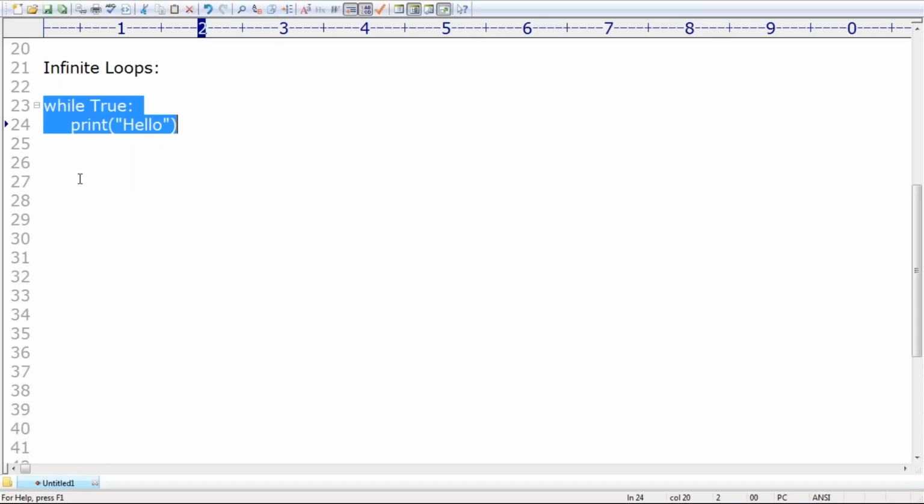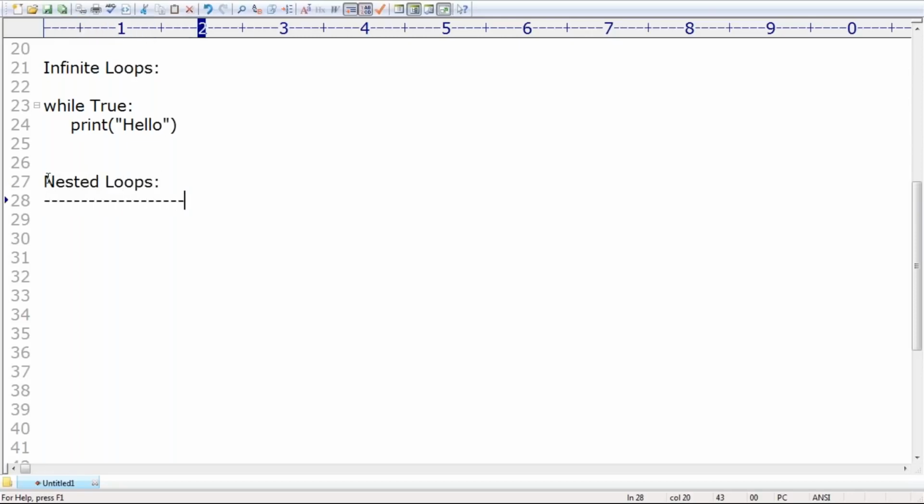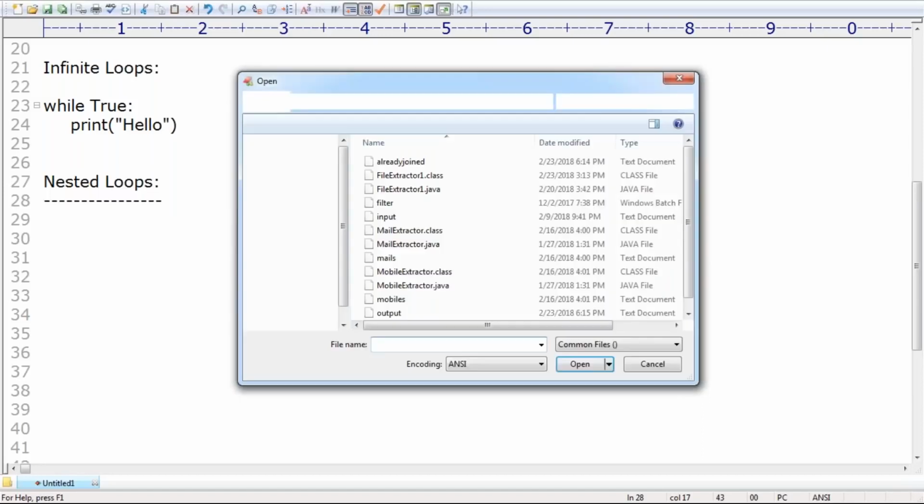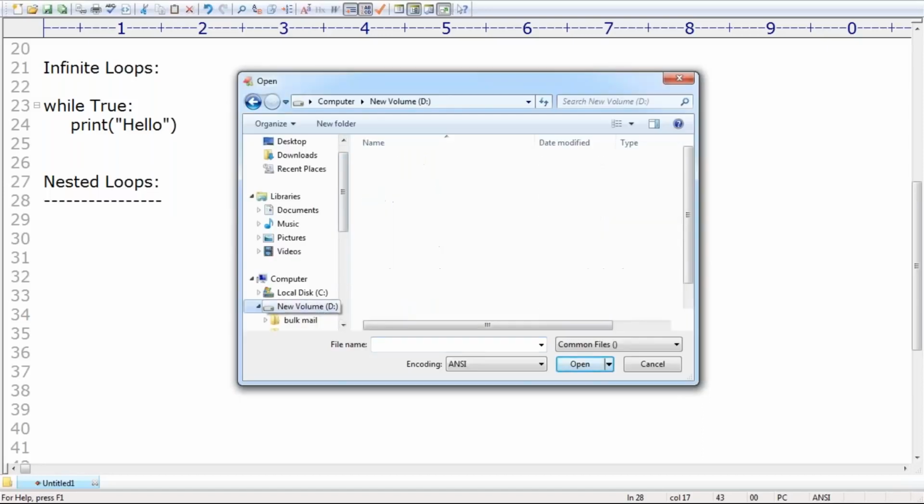What is the next topic we require to talk about? Even I covered nested loops also. Inside a loop, we can take another loop. Such types of loops are by default considered nested loops. Remember that. How can you use the nested loops concept?